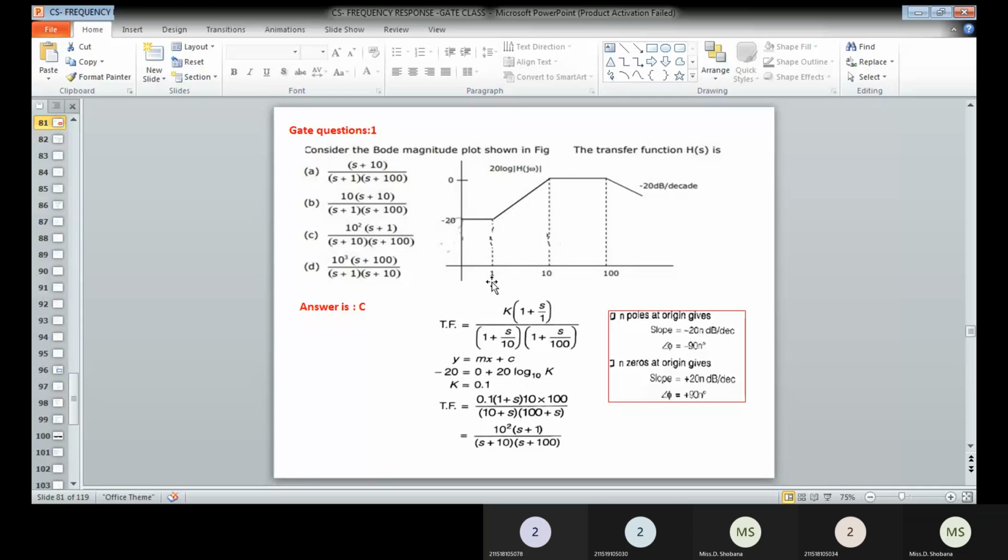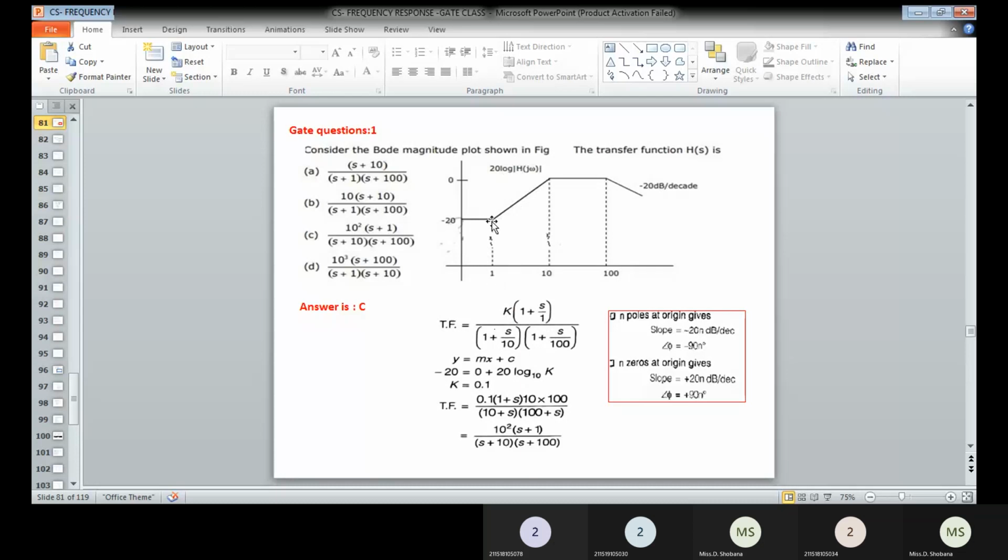So here at omega equal to 1, there is a zero. Zeros are always in the numerator of the transfer function, and poles are always in the denominator. Here we have a first slope of plus 20 dB. Therefore, the numerator will have an s plus term, or otherwise a 1 plus s times t term, so 1 plus s divided by omega, where t is nothing but your time or frequency.